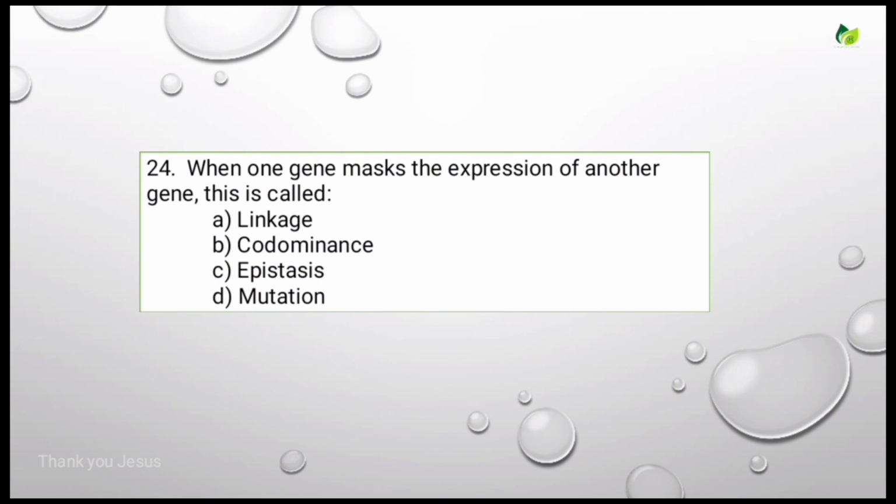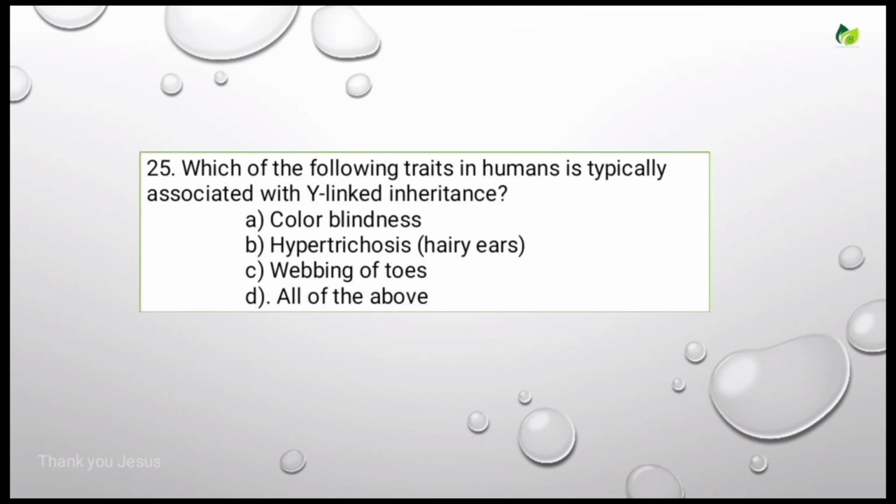When one gene masks the expression of another gene, so that is called as. Options are linkage, codominance, epistasis, mutation. For this, the correct answer is epistasis. So let's see the next question.